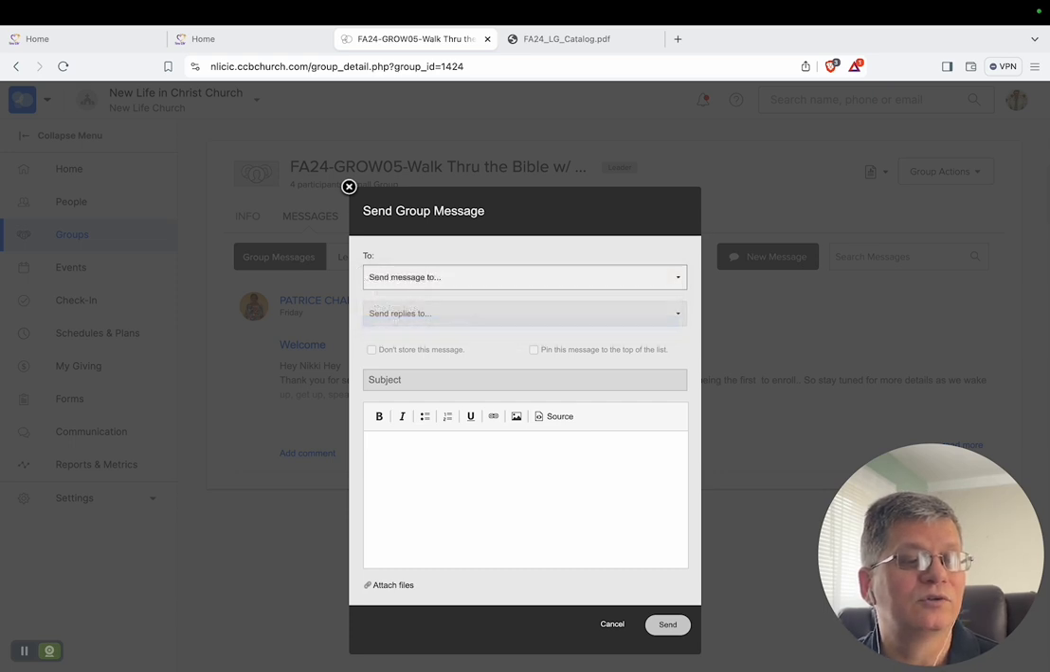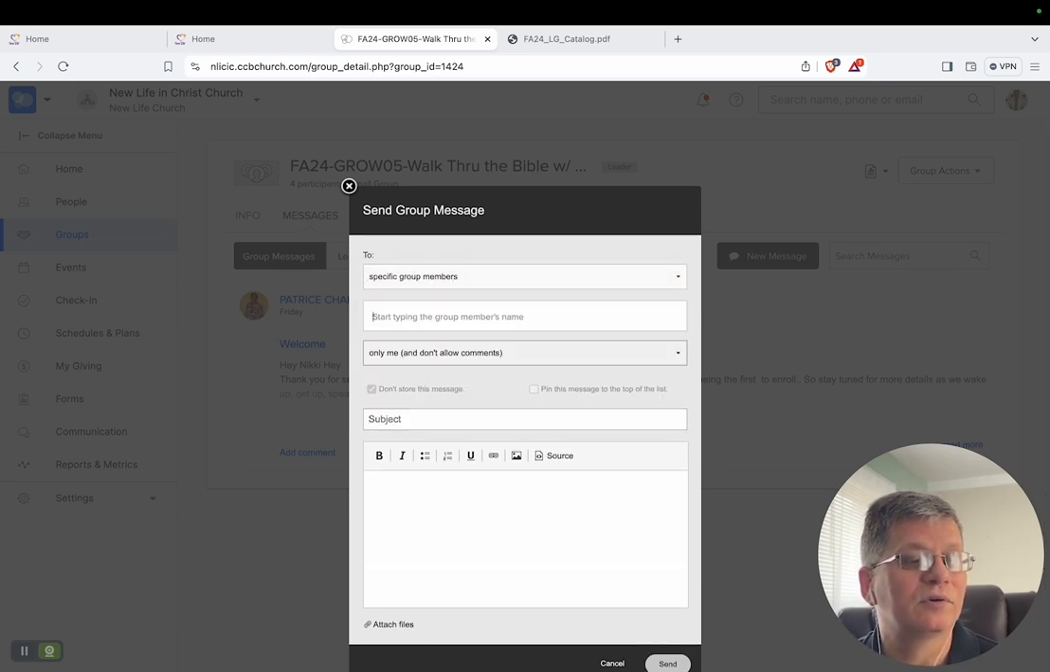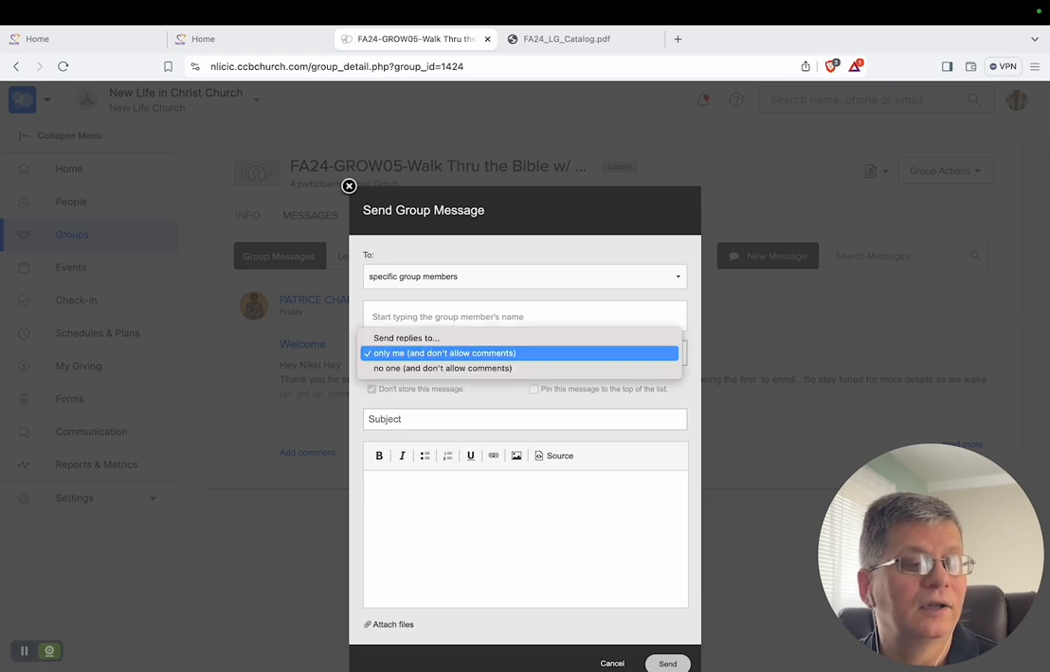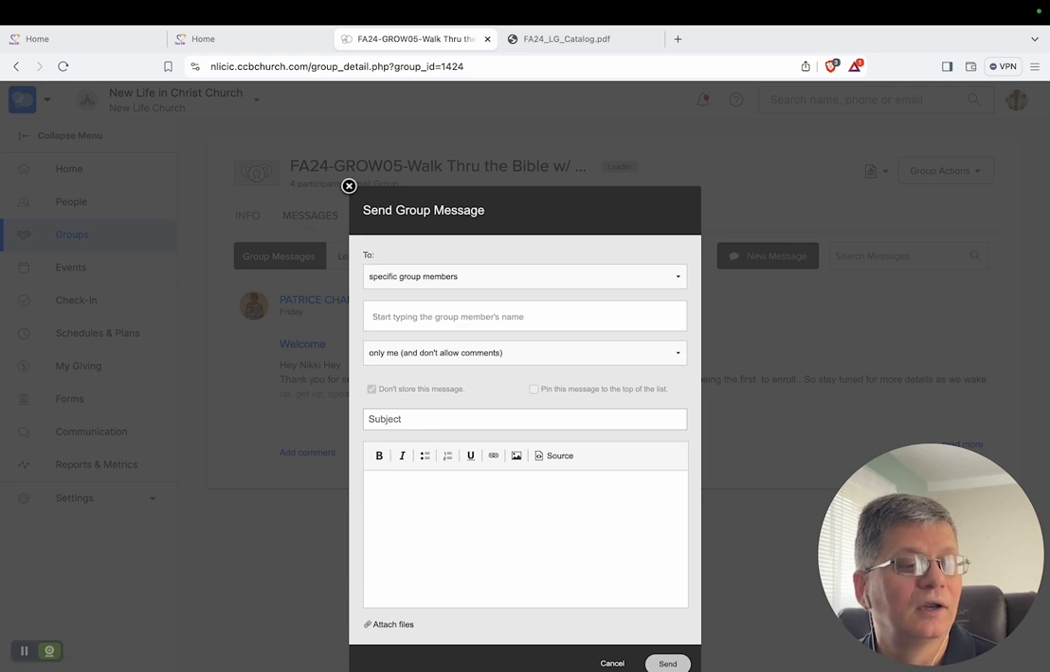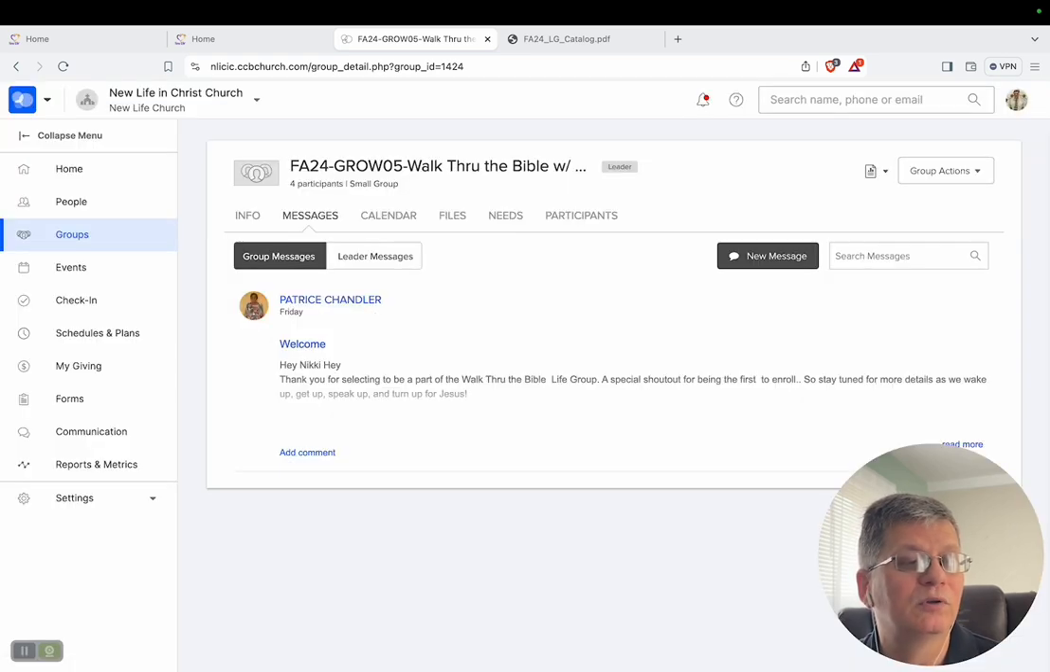You can even choose a specific group member, type that person's name, and then send them a message, and choose your option on how you want the replies to come or not come. Add a subject, type your email, and you can welcome new people to the group.